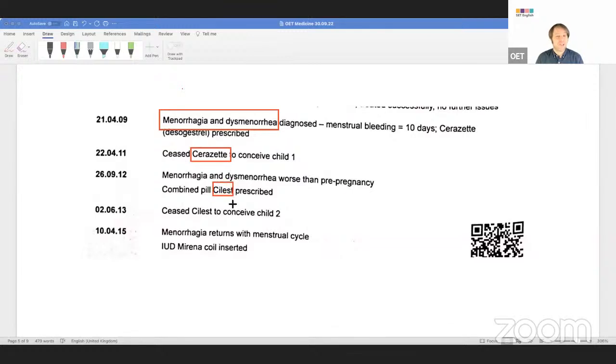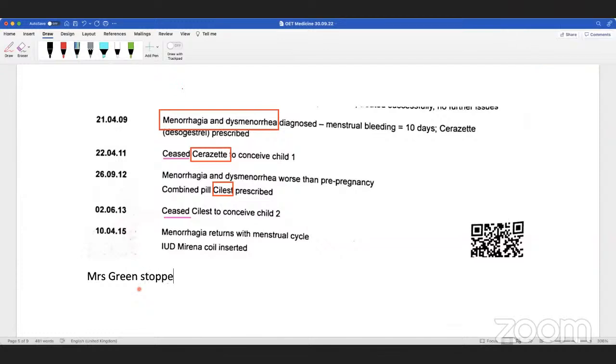Any actions? What actions are there that we can group together? Activities. Come on, guys, you can see this. Where's the action? Ceased, right? So let's imagine I want to summarize this now. I'm trying to get the main idea of this. I don't want all this information. I could say, Mrs. Green. No dates, don't worry about dates yet.